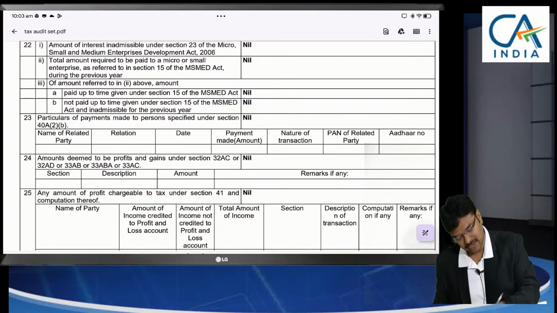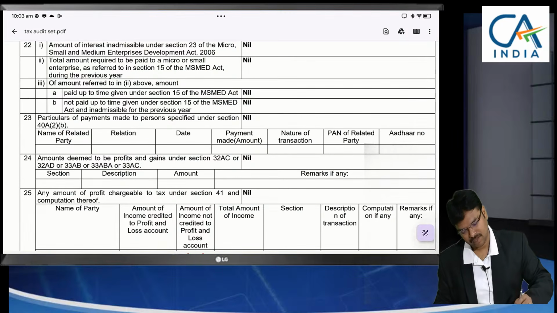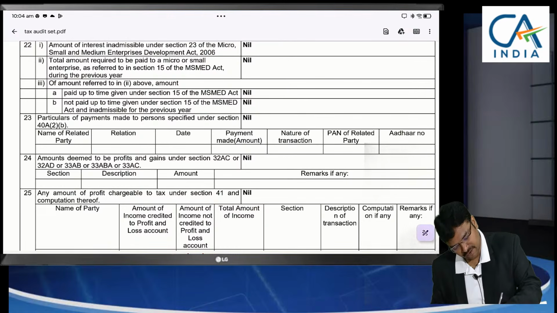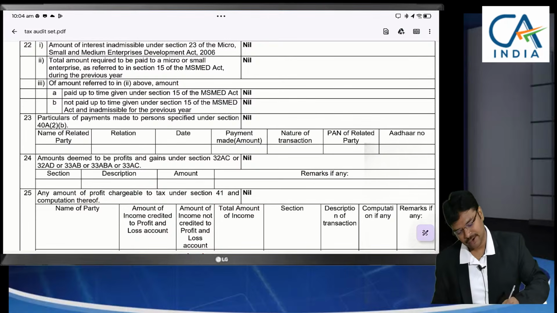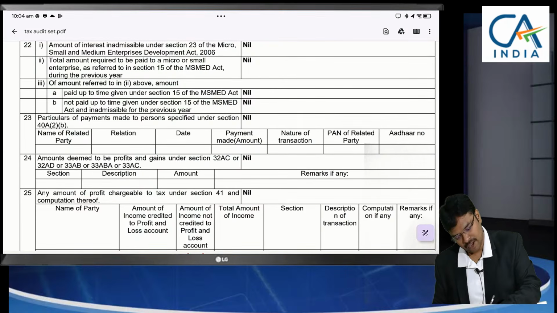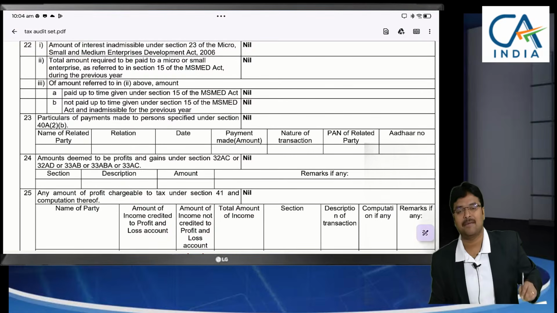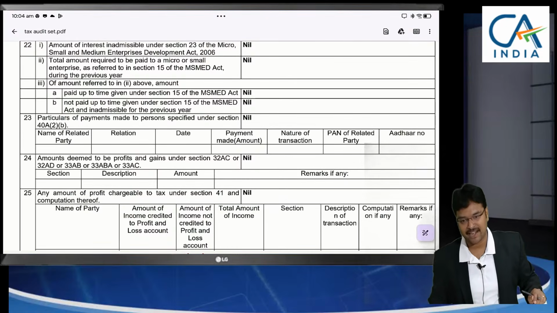It is purely inadmissible interest. But coming to the principal payment, that means purchase payment, section 15, within time limit did you give or not? Or after not paid within a section 15 time limit. What is section 15 time limit of MSME Act? That's what we have discussed right now.